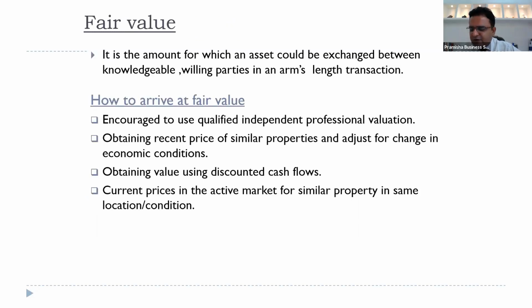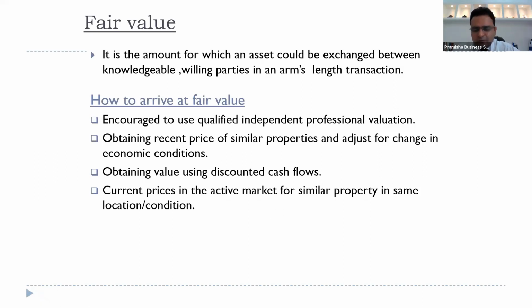Fair value, now we have IFRS 13 fair value measurement. We have 3 levels of fair value, which I discussed. I'll again discuss it when I'm discussing IFRS 13. I'll not get into it now, but I discussed with you 3 levels of fair value: level 1, quoted market; level 2, similar unquoted market; level 3, unobservable price. A lot of disclosures are required when we are using level 3. So we use independent professional valuation, obtain recent prices of similar properties, obtain value using discounted cash flows. This is the level 3 pricing, and current prices in the active market. This is the level 1 quoted market.